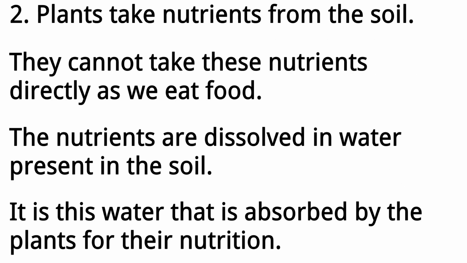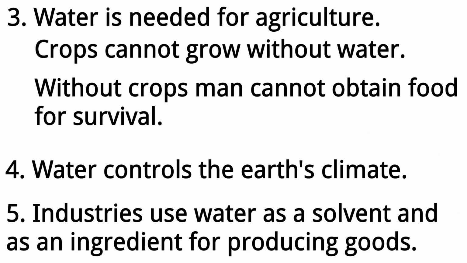2. Plants take nutrients from the soil. They cannot take these nutrients directly as we eat food. The nutrients are dissolved in water present in the soil. It is this water that is absorbed by the plants for their nutrition. 3. Water is needed for agriculture. Crops cannot grow without water. Without crops, man cannot obtain food for survival.